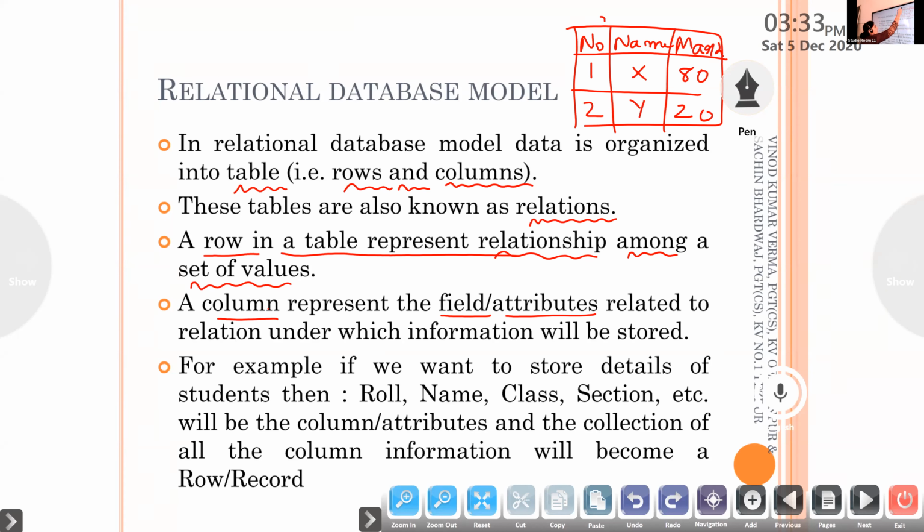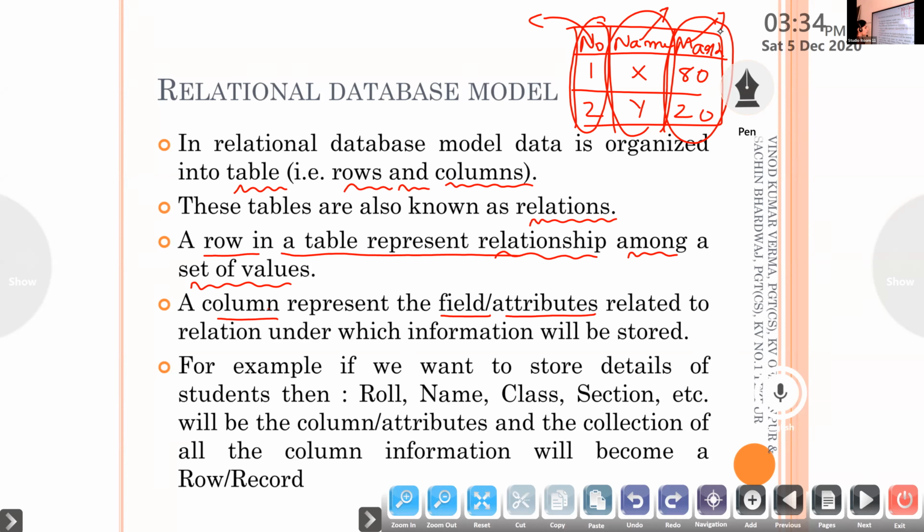So what is a column? It is a field or attributes related to the relation. So how many roll numbers are here in this table? 2. Values are 1 and 2. Name, X and Y. So roll number is an attribute, name is an attribute, mark is an attribute. Column headers.